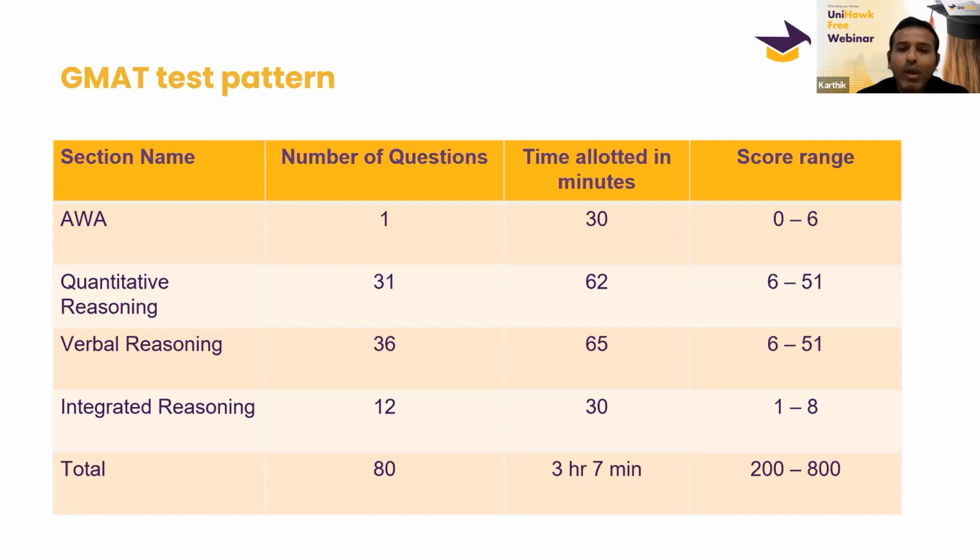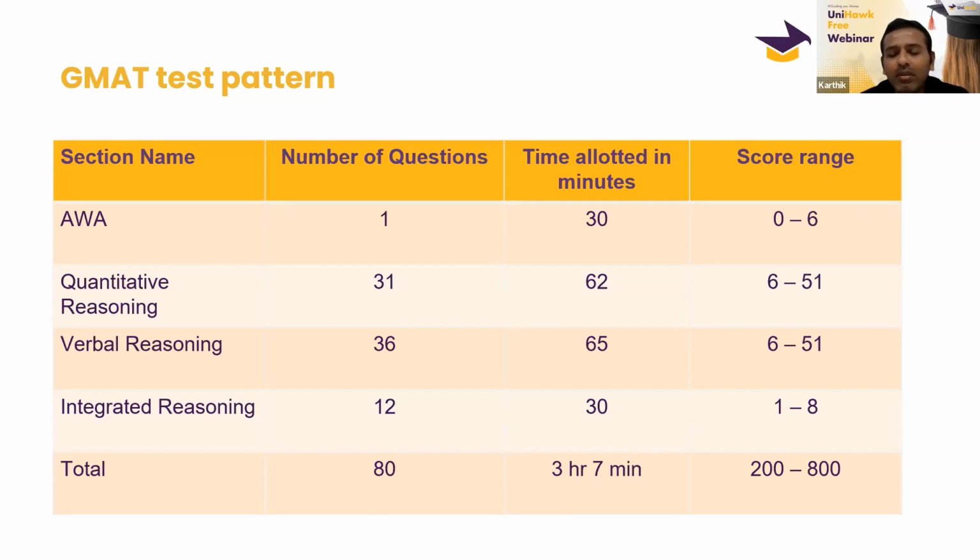These are the number of questions and the time allotted for each section. The score for AWA is from 0 to 6, quantitative reasoning is from 6 to 51, verbal reasoning is 6 to 51, and IR is 1 to 8. In total, the score is 200 to 800. The IR score from 1 to 8 is not part of the 200 to 800, and AWA is also not part of it. Only the quant and verbal reasoning scores are part of the 200 to 800.